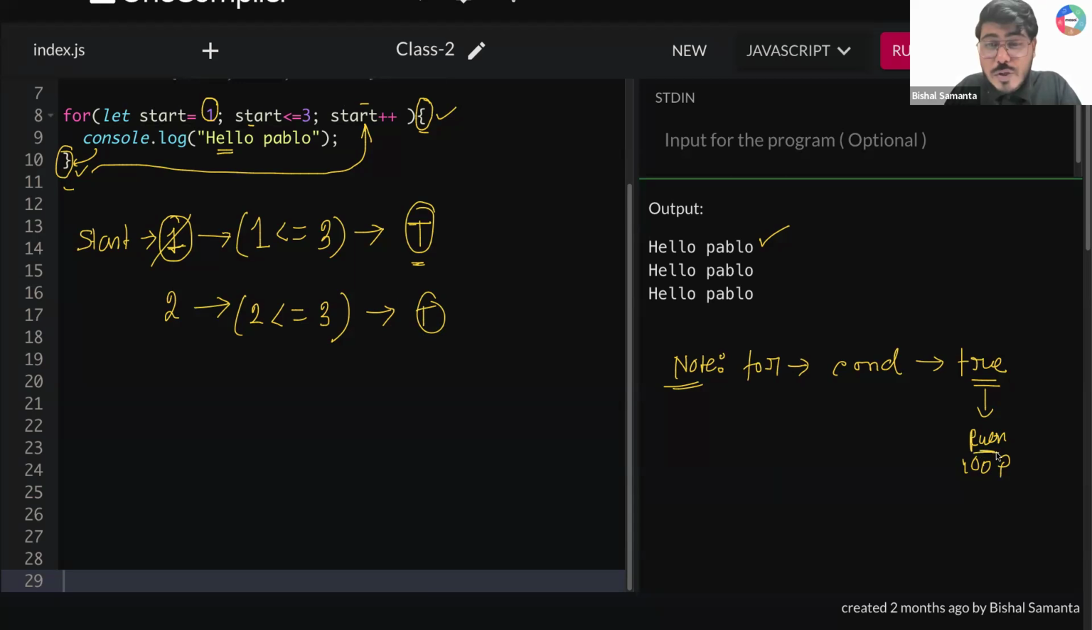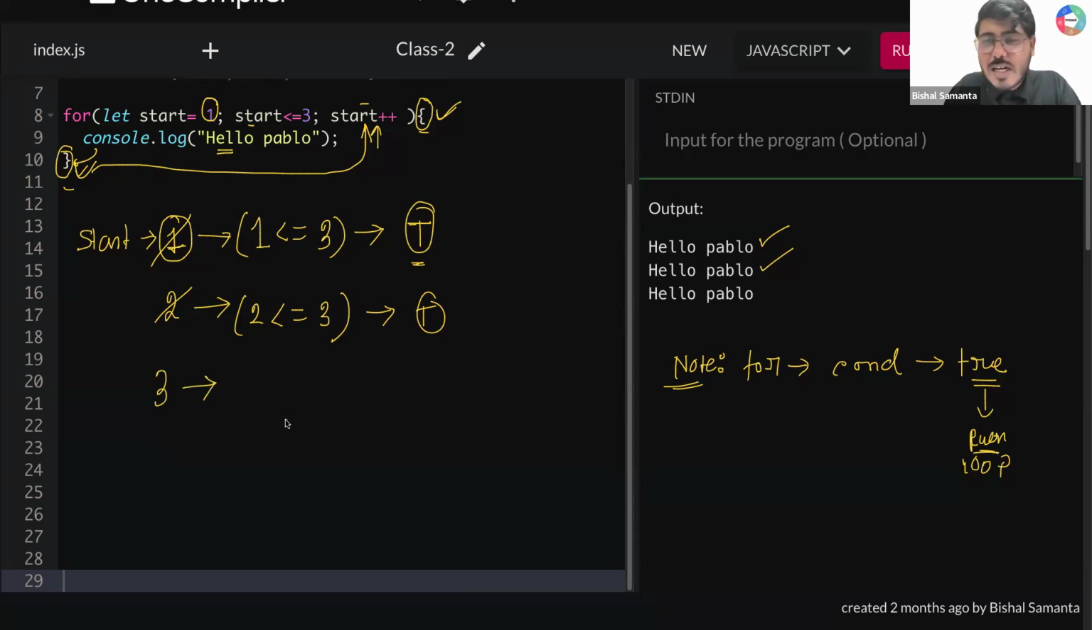So what you have to do? You have to run from here to here again. Console.log hello Pablo. So second time you are getting hello Pablo printed. After that, what you have to do? Again, you have to increment your start value. What will be your new start value, guys? Previously your start value was 2. So start plus plus, 2 plus 1. Your new start value will become 3.